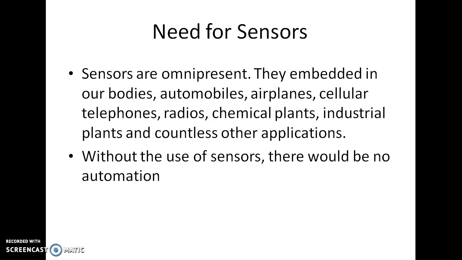Like that, we are using artificial sensors in machines and in different works. They are embedded in our bodies, automobiles, airplanes, cellular phones, radios, chemical plants, industrial plants and countless other applications. In most applications in our life, we are using sensors. Without the use of sensors, there would be no automation. Without sensors, we cannot do automation in any industry. So, we can say the sensor is the most important part of automation.